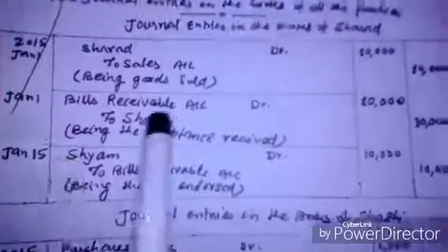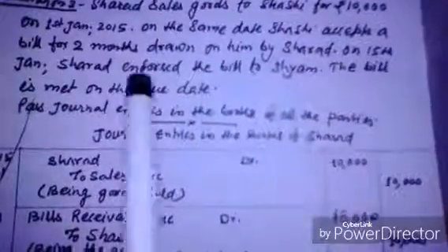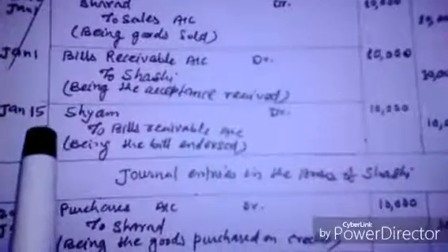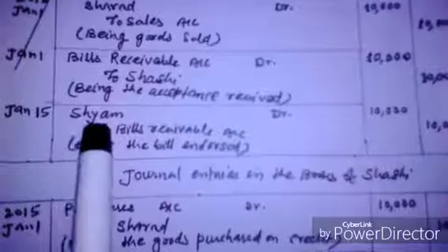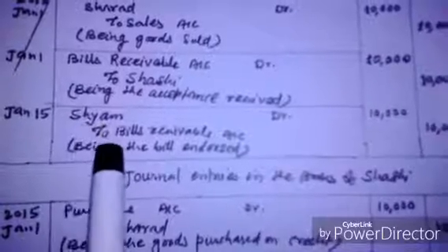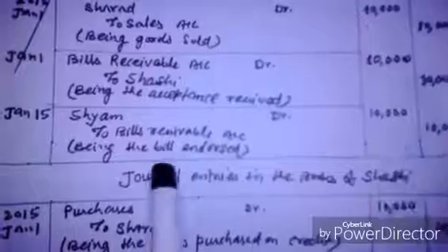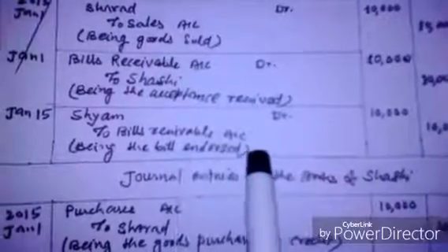Now on 15th January, Sharad endorsed the bill to Shyam. So the entry will be Shyam account debit to bills receivable account 10,000, being the bill endorsed.